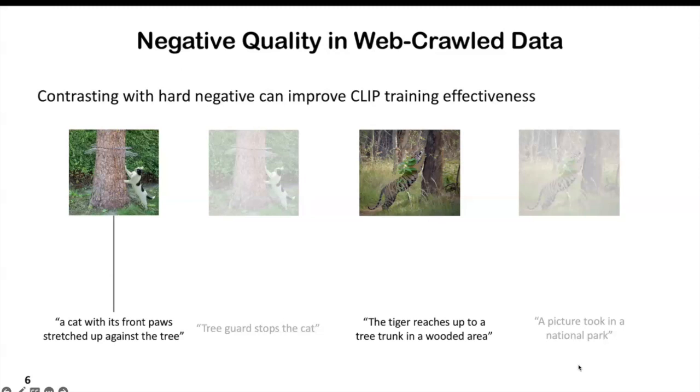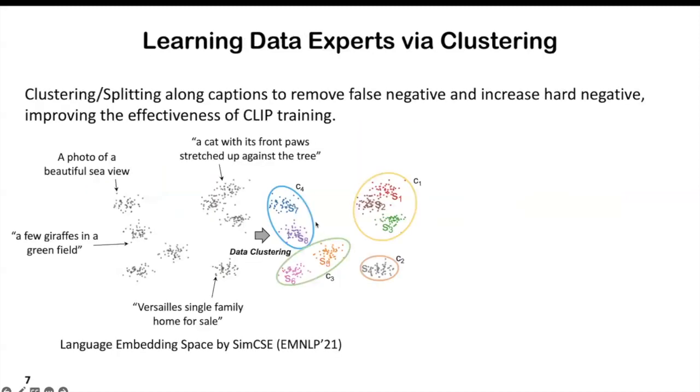Meanwhile, by comparing the unpaired captions, which have similar semantic topics but different details, the model can learn to extract more discriminative features and further improve the training effectiveness. Such samples are also called hard negatives. The false negative is caused by the fact that each caption cannot fully describe the visual detail.